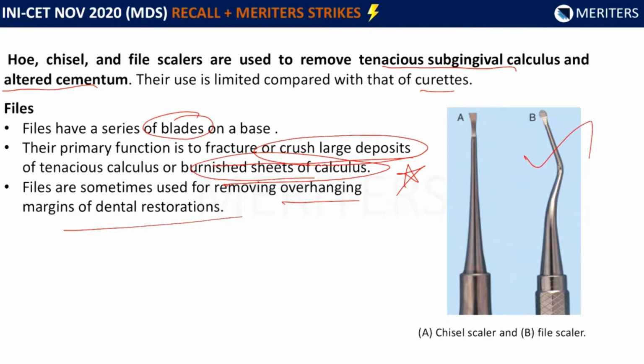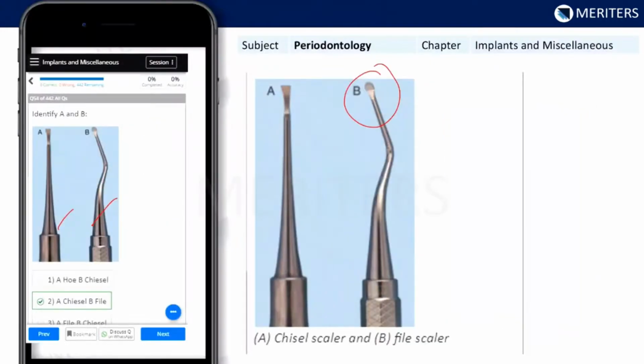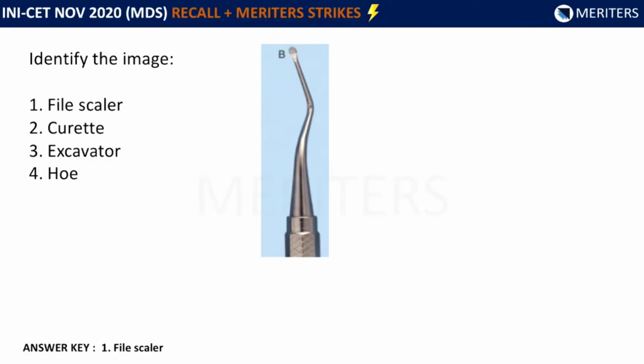You should be able to identify these two images of chisel scaler and file scaler. Here A represents chisel scaler and B is file scaler. Now, when we get back to the question, we see what was asked. You had to identify the image correctly. The options were file scaler, curette, excavator, and hoe. So out of these, the correct option will be file scaler.